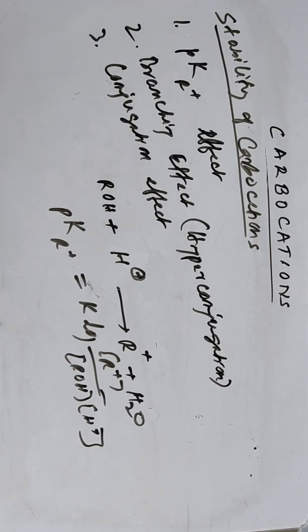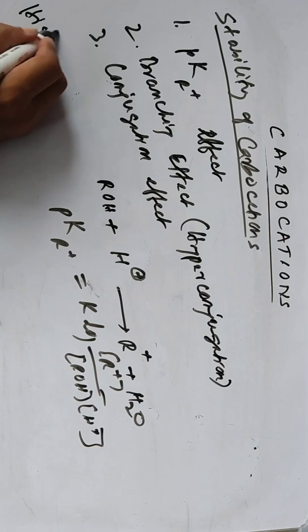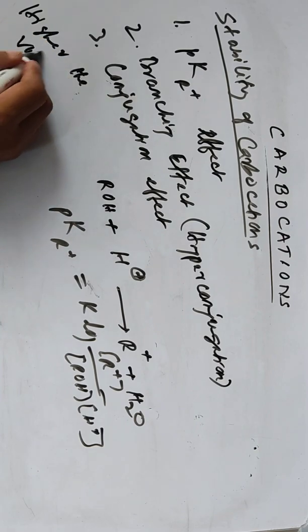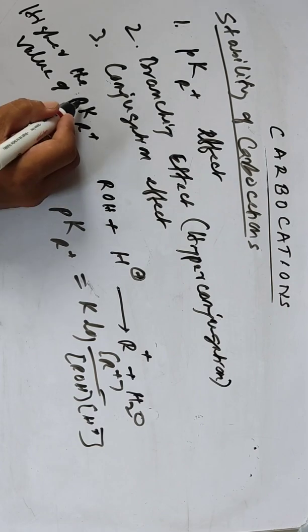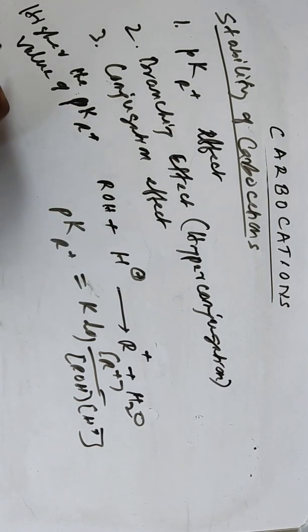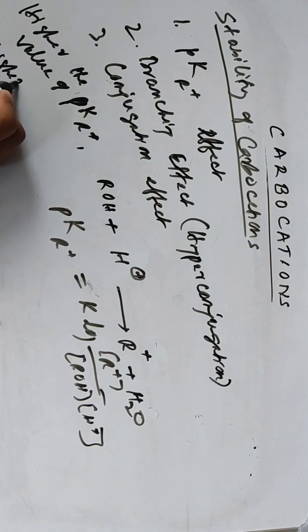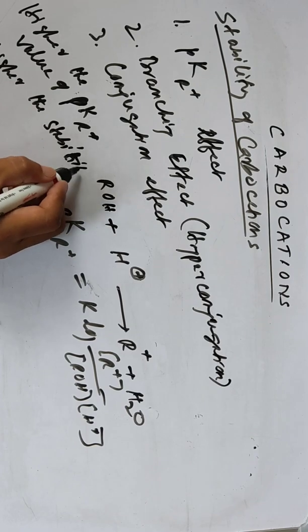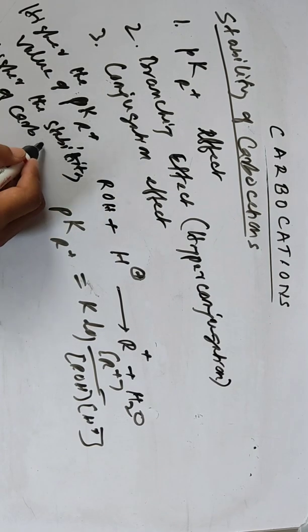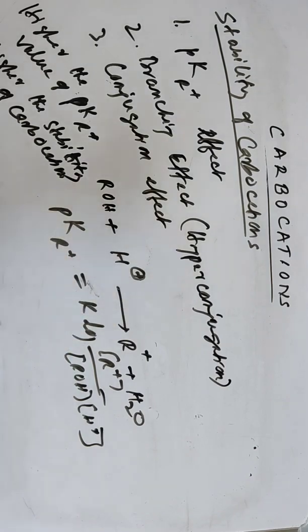So in this case, the higher the value of pKr, the higher the stability of the carbocation. I'm giving you only one example. When alcohol reacts with a proton, we get a protonated species. So when any carbocation forms, it has a pKr value. If the pKr value is higher, then the stability will be higher.